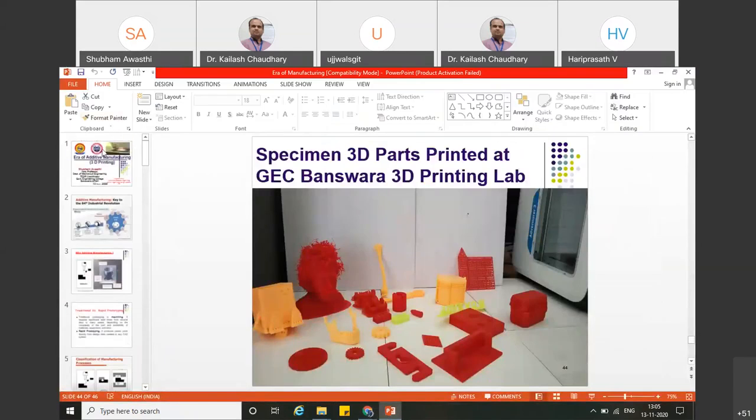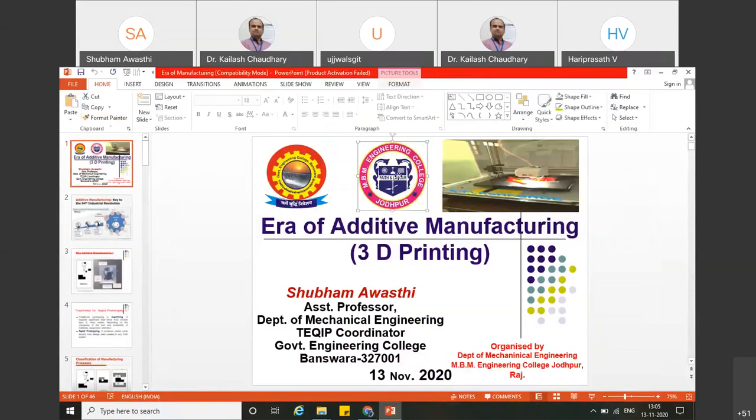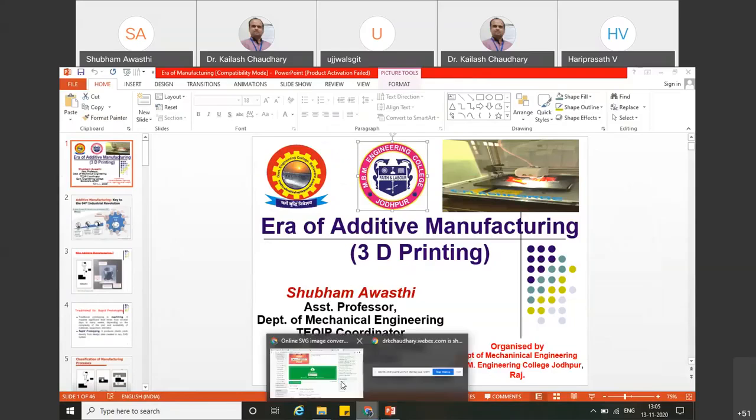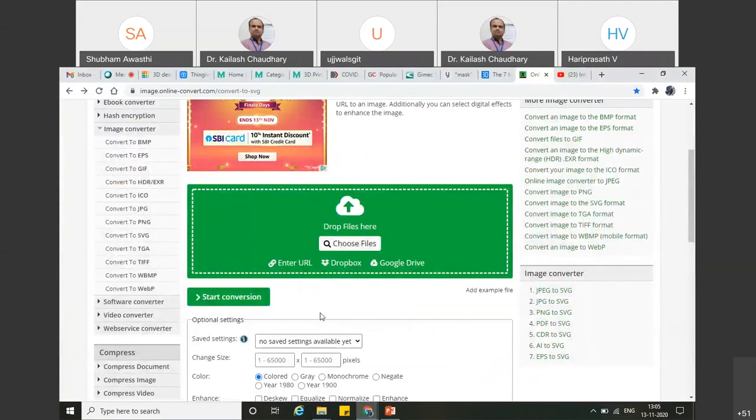How it will look like, let me showcase you. Hope most of the participants are aware of this logo of MBM Engineering College, Jodhpur. So what I will do, I will just convert this logo of MBM, and where you have to click is on convert to SVG.